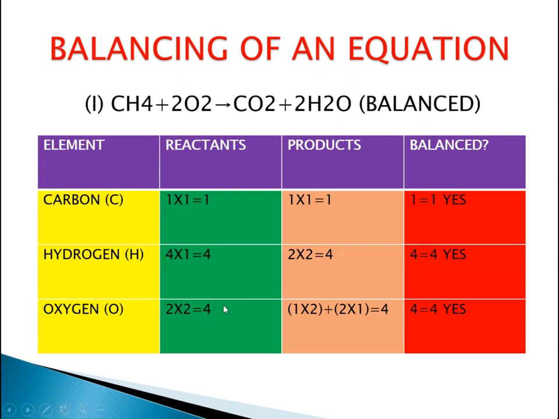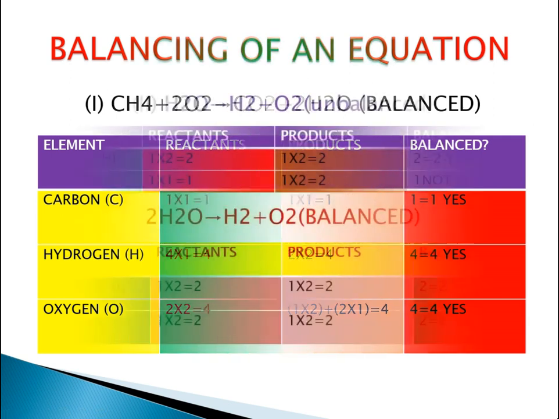So oxygen, which is 2 into 2, which is 4. And here 1 into 2 plus 2 into 2, so this is also 4. So 4 equals 4, and that's why this total equation is balanced. So I hope you have understood the first example of balancing an equation. So let's go to the next example.